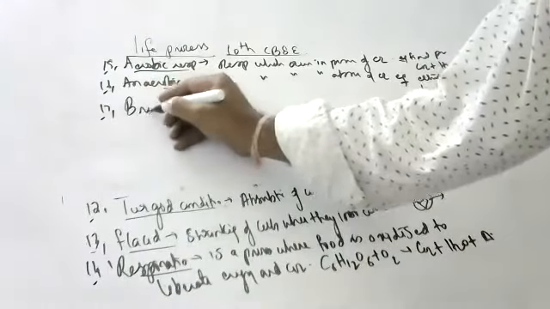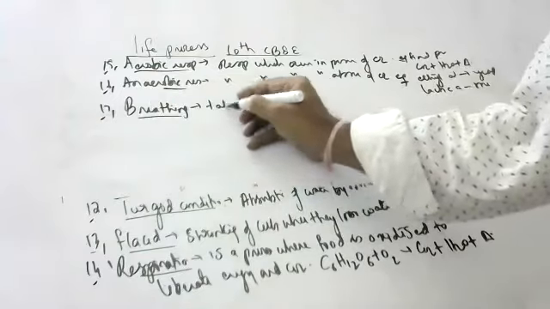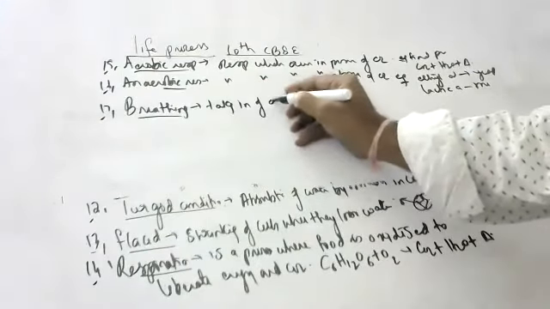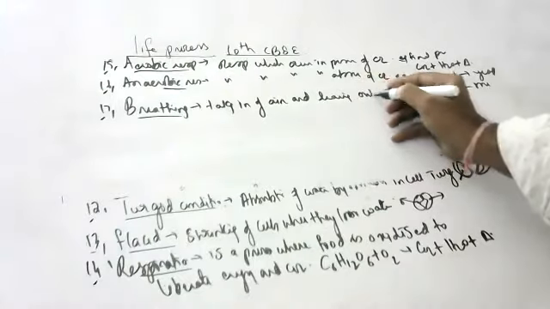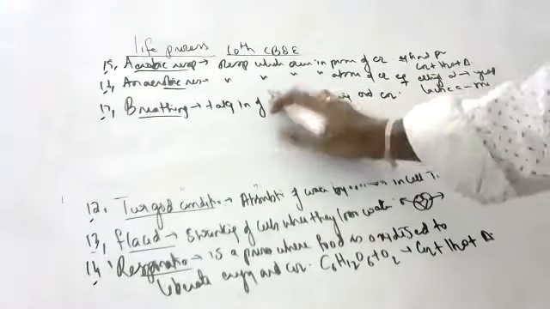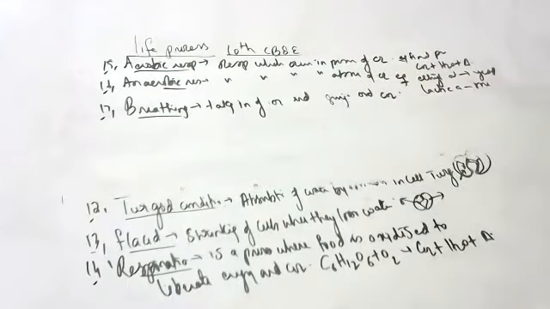Next, breathing. What is breathing, children? Taking in of oxygen and giving out of CO2 is called breathing.